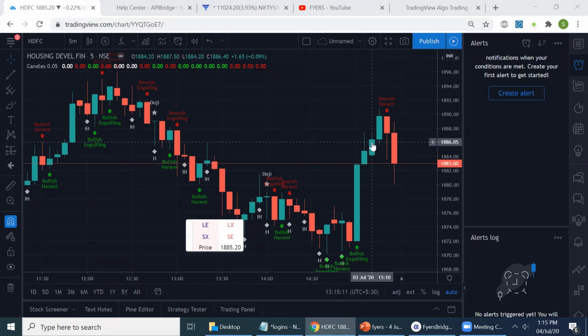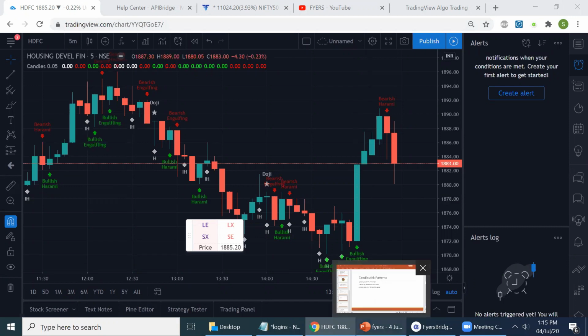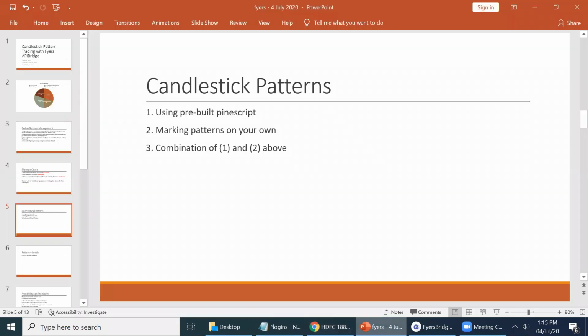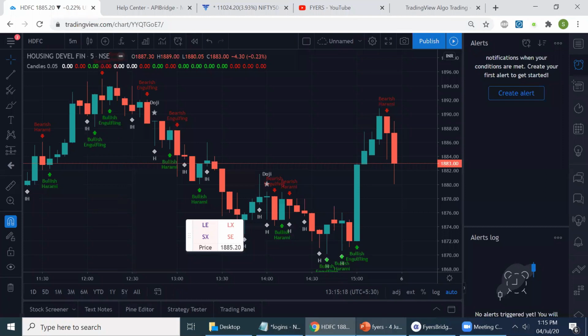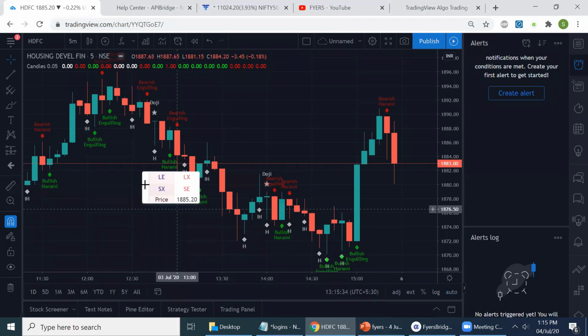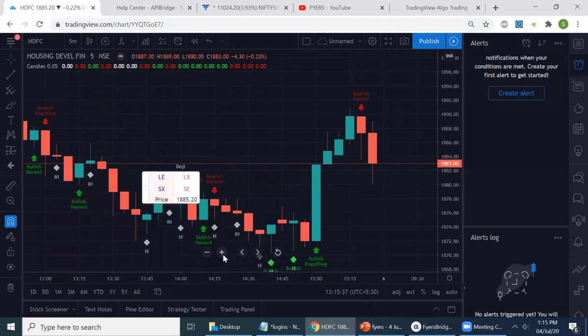All right. So you can either use a pre-built Pine script, or you can mark patterns on your own, or you can use a combination of both. Okay. Now, how do we trade using that? I'll show you, using a live chart also. Here, let us zoom this. Okay. Now, very common thing. Let me pull up a live chart.